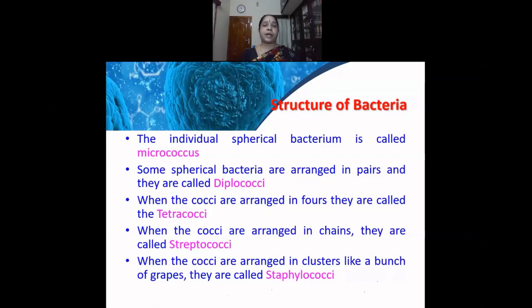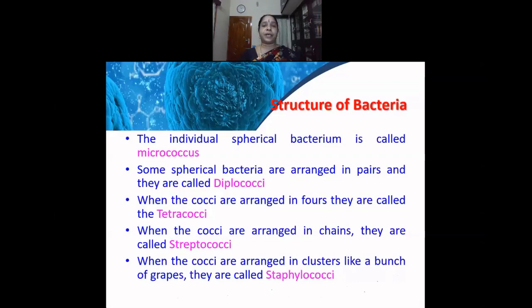When these cocci occur in pairs, when two of them are present together, they are called diplococci. When the cocci are arranged in fours, it is called the tetracocci. When the cocci are arranged in chains, when they stick together and form a long chain, they are called streptococci.